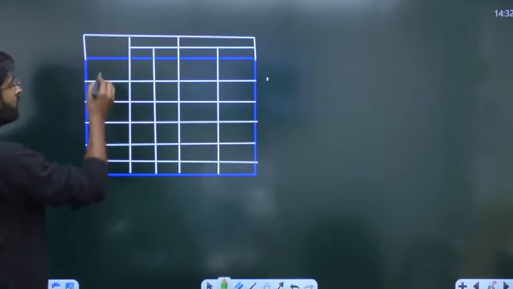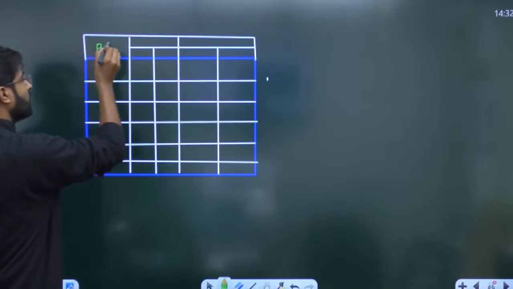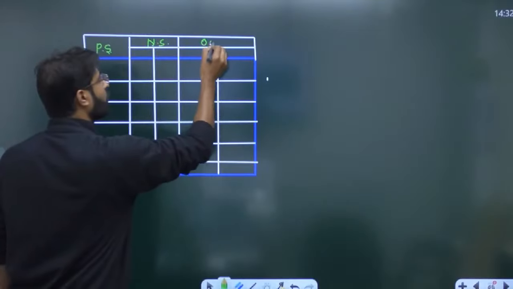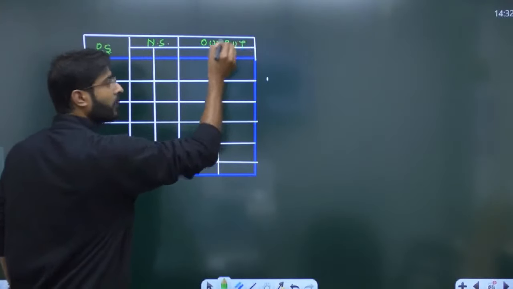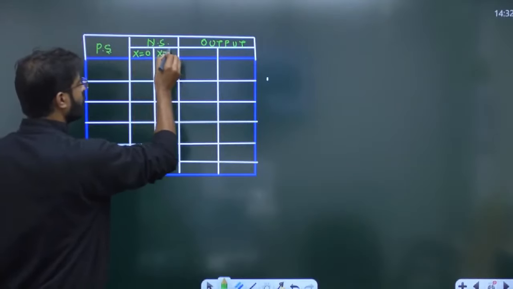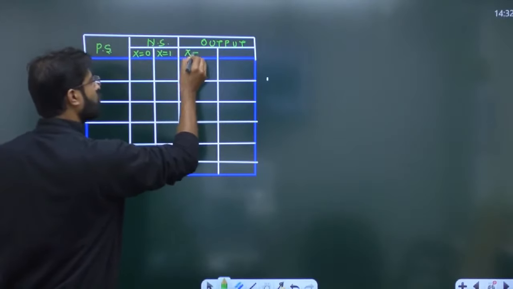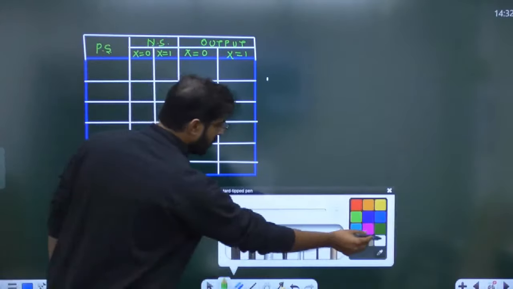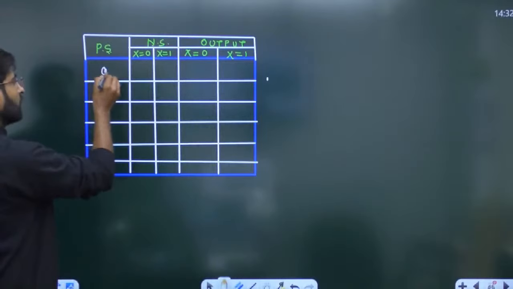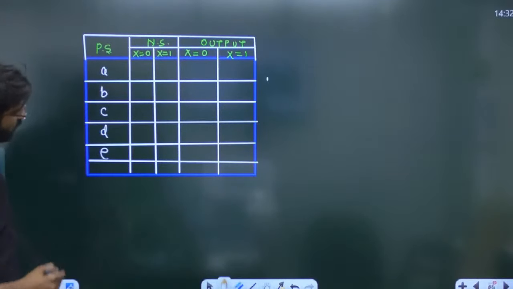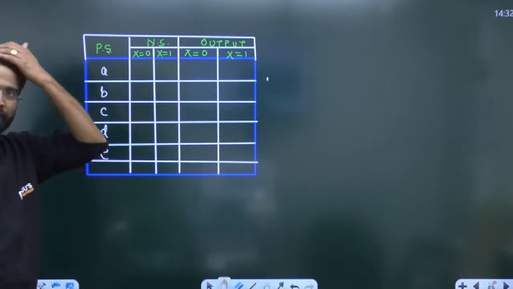Now you can feel, everyone. This is called present state. This is called next state. And this is called your output. Now if you want to draw it, this is for x equal to 0, x equal to 1. Now if you want to design it, it's very simple now. A, B, C, D, E. I didn't need to write this, no issues. E is only there.